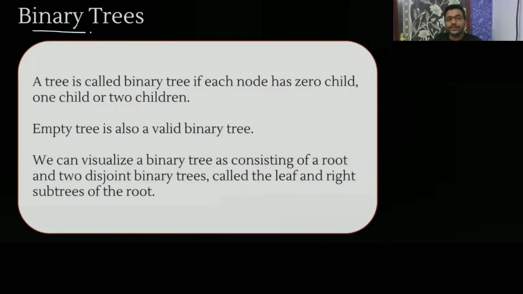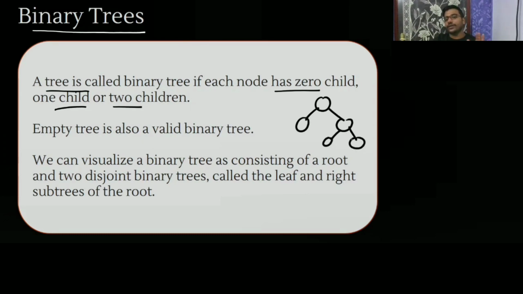Now, what is a binary tree? A tree is called a binary tree if each node has zero child, one child, or two children. So each node has either no child, or one child, or two children, which means at most two children. Okay, let me draw.